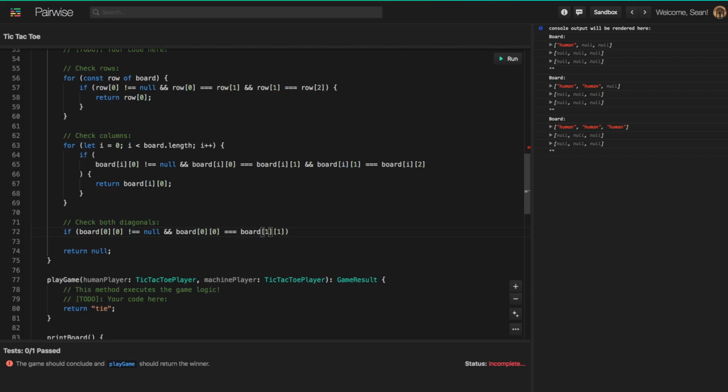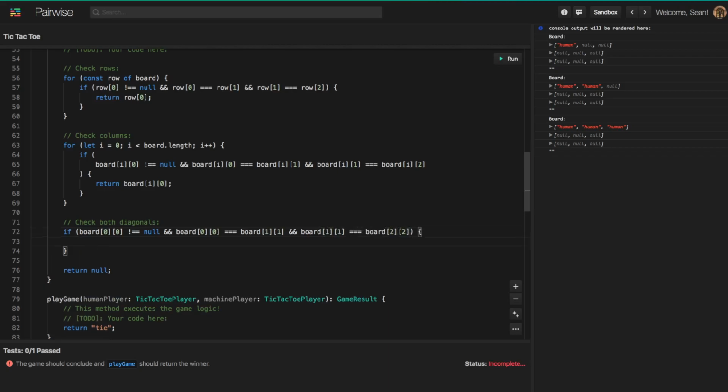So if the top left and the middle square are the same, and the board at 1, 1 is equal to the board at 2, 2. So if the middle and the bottom right square are the same, then we've found a diagonal from the top left to the bottom right of the board. And so then we can just return whatever element is occupying that diagonal.